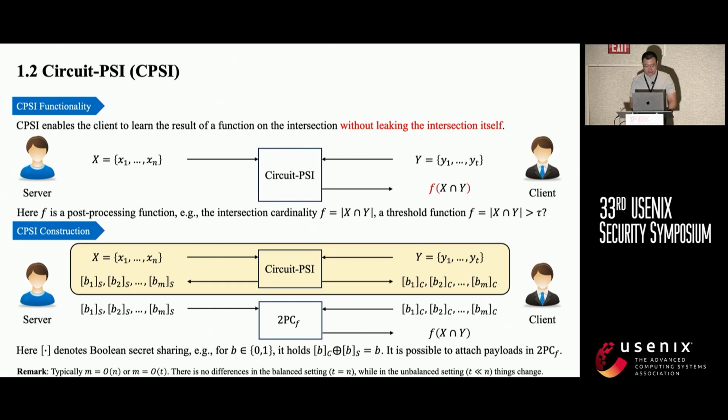We can construct the Circuit-PSI with 2 steps. The first step is to compute a Boolean share indicating whether an element is in the intersection. The second step is to do general 2-party computation with the help of the Boolean shares. So what we need to first consider is how to implement the first step.